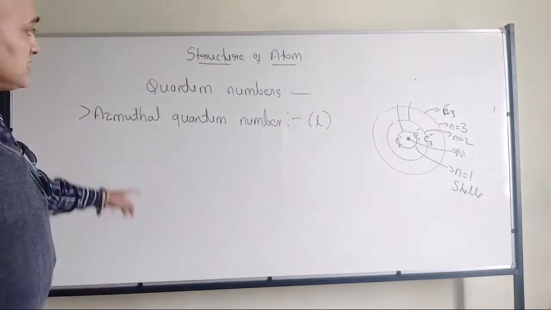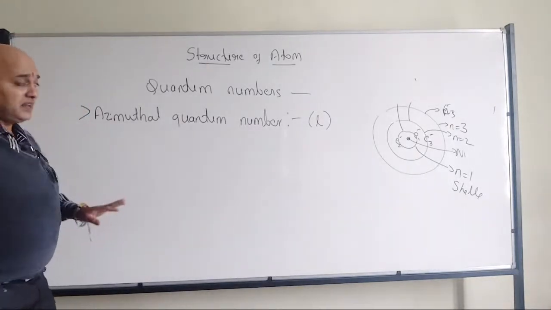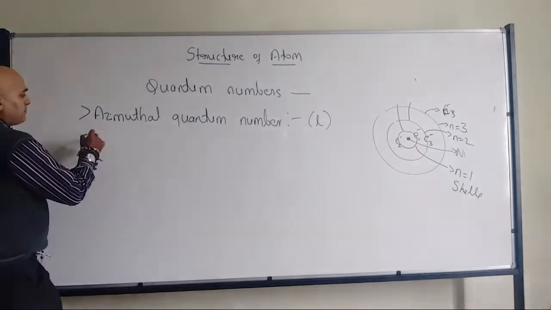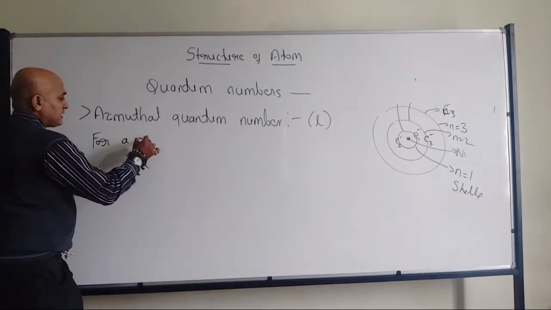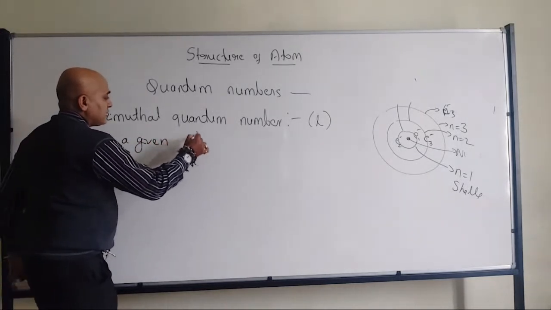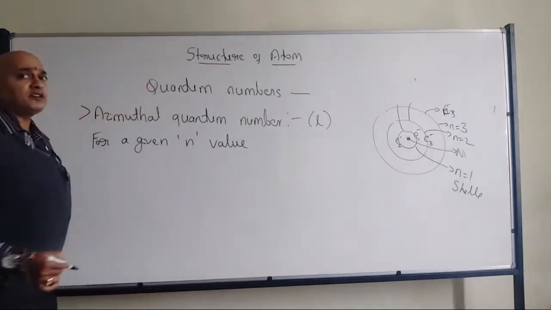Any doubts? So in that case, now listen to me carefully. For a given n value, what is that n value? Principal quantum number.